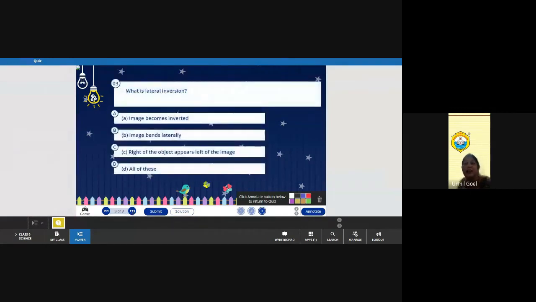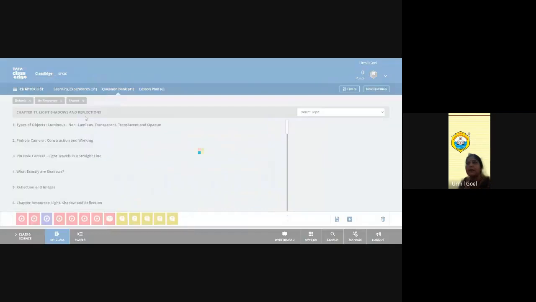Next. What is lateral inversion? Yes, Ashmita. The right of the object appears left of the image. Very good. This is correct. Now a few more questions.